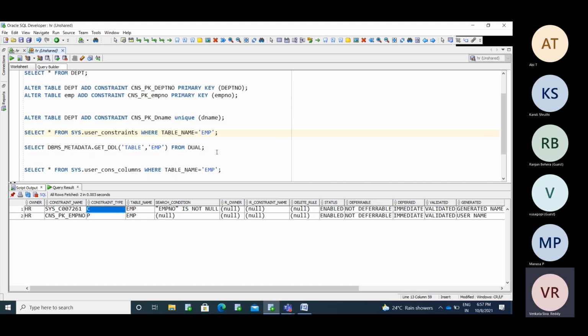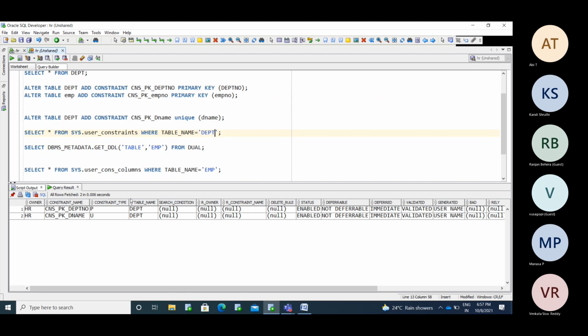So we created the DEPT table with unique and primary key both, right? See, if I look at DEPT, primary key and unique key: if you create the primary key, it creates the constraint type as P. If you create a unique key, it will create U. You can judge using that as well.